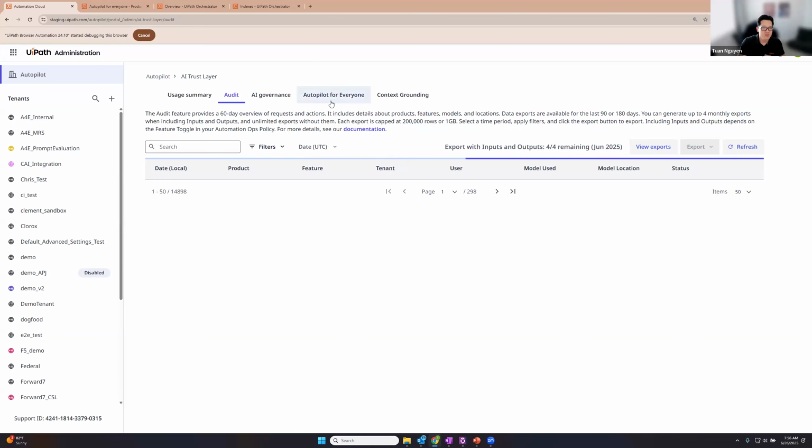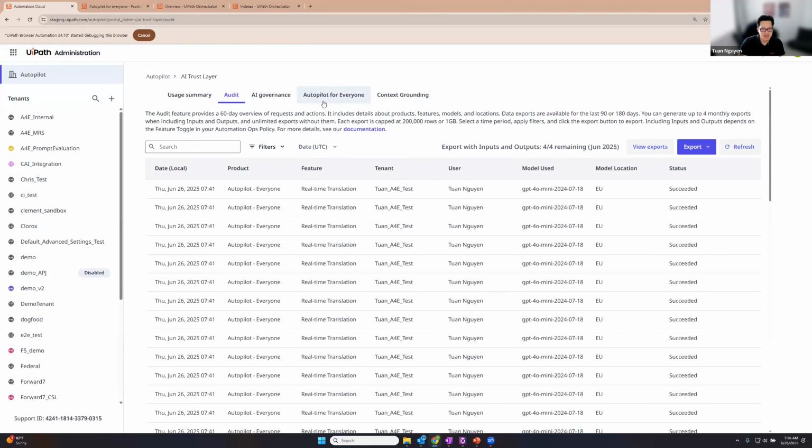On top of that, if you're running an automation through Autopilot for Everyone, it is still an automation run through our platform. So if you had automation ops policies that dictate how automations should run and which activities should be utilized, it still adheres to that. You have a lot of good guardrails that automations run through, because we're not bypassing anything you've already configured to adhere to the automation ops policy in our platform.